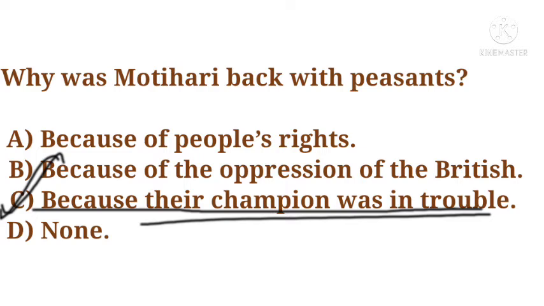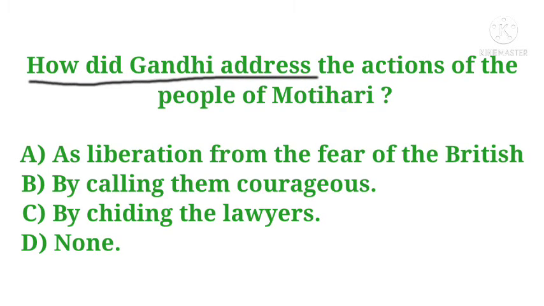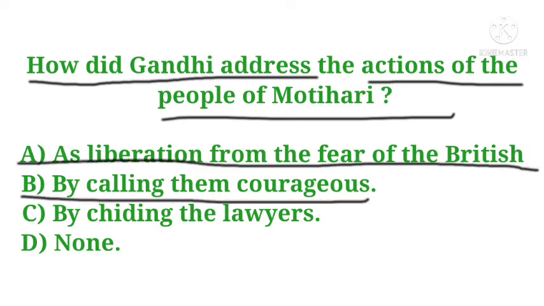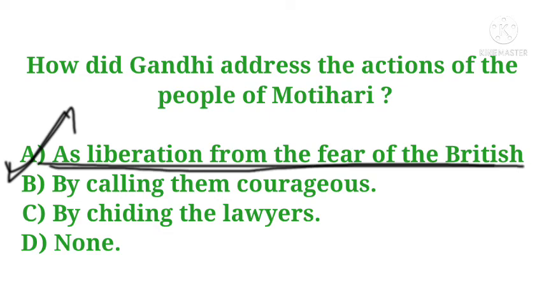Okay, the next question is, how did Gandhi address the action of the people of Motihari? Options are as liberation from the fear of the British, by calling them courageous, by cheating the lawyer, none. And the correct answer is as liberation from the fear of the British.